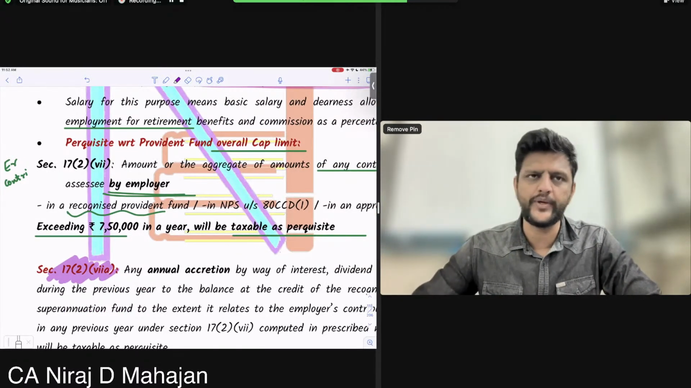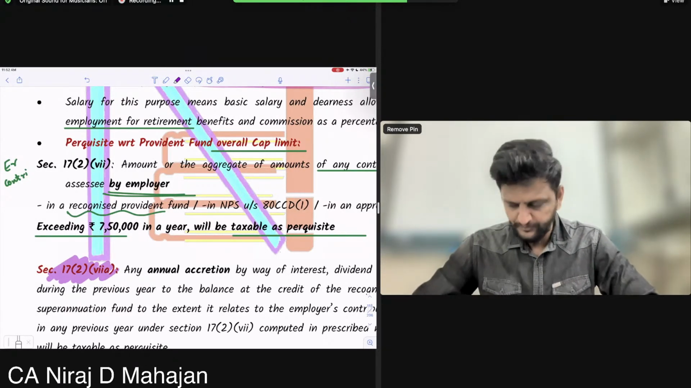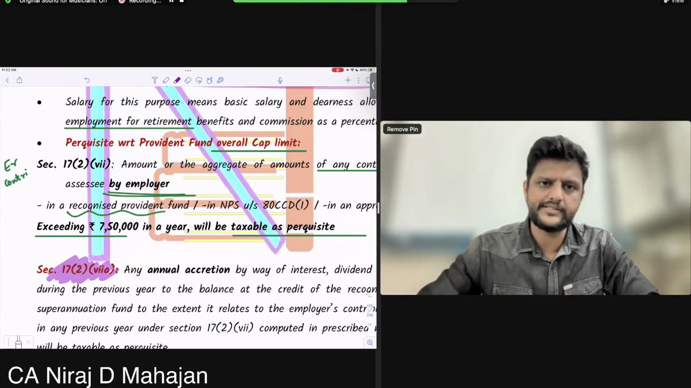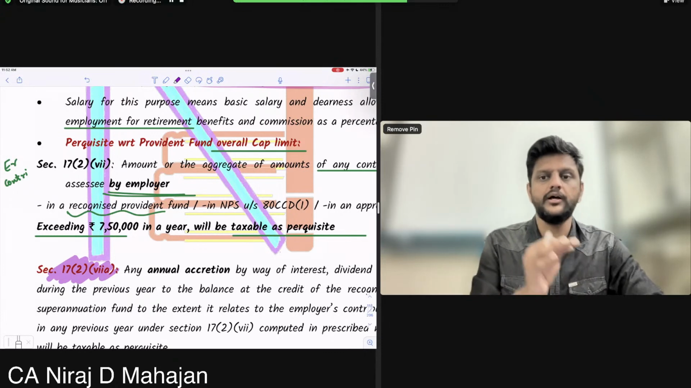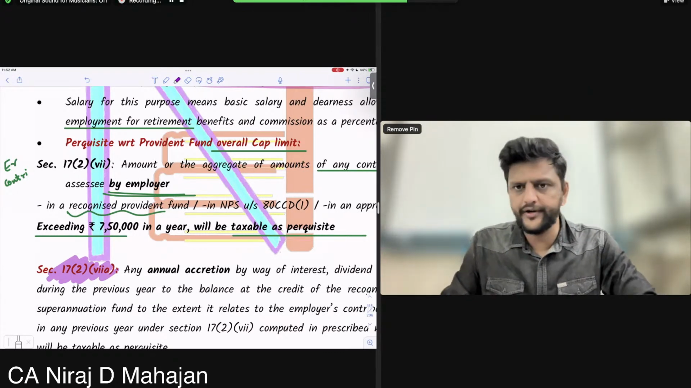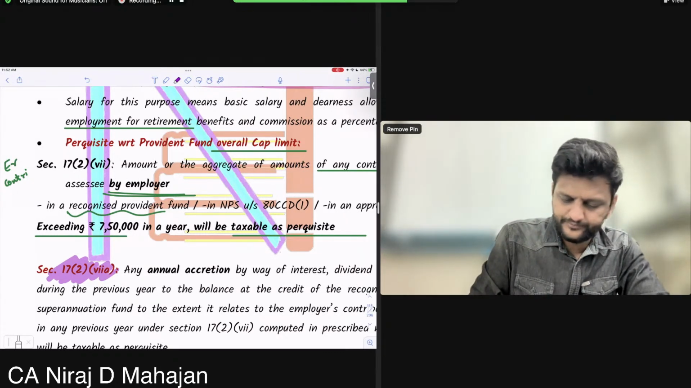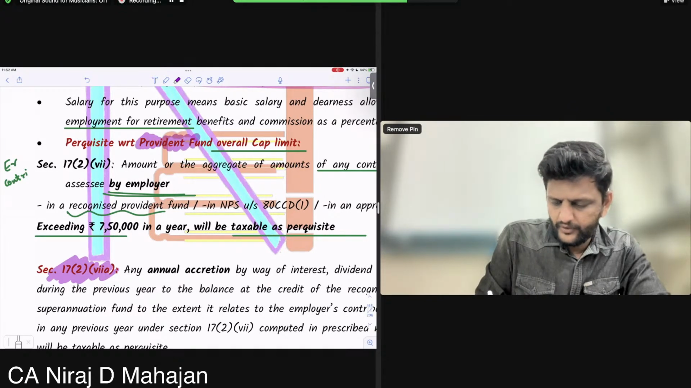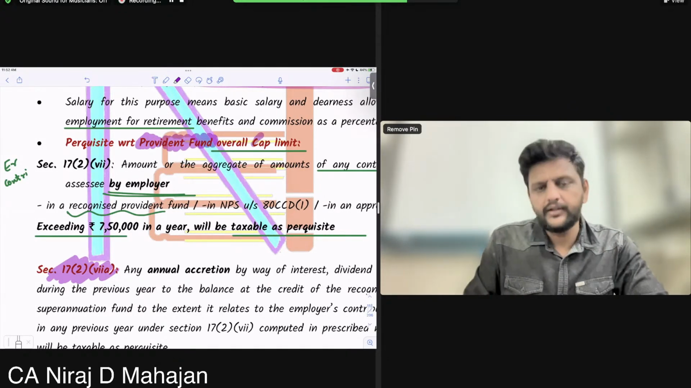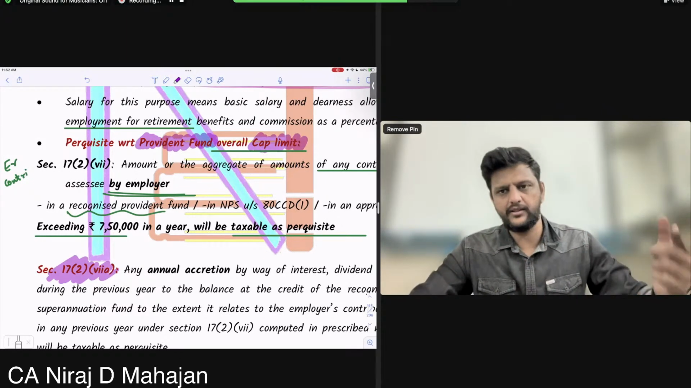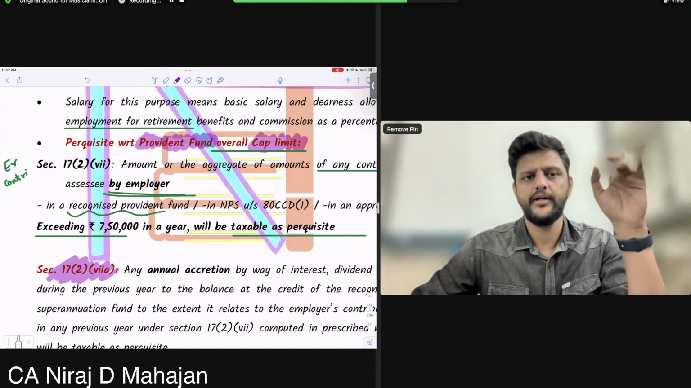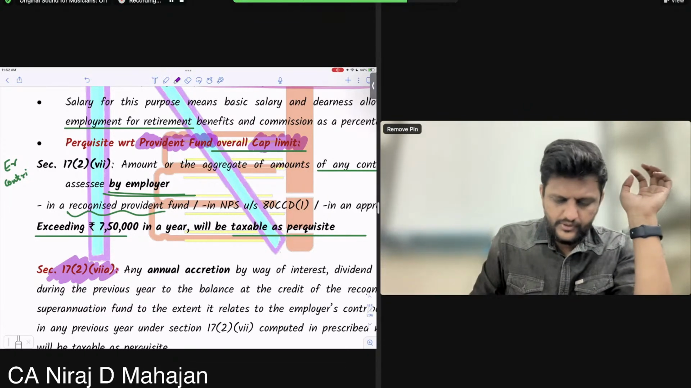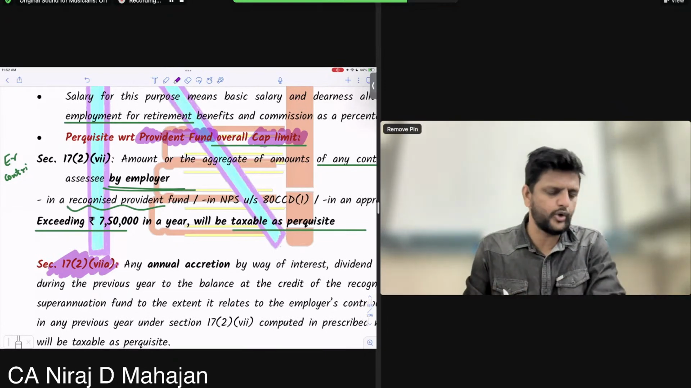Just like in house property, bacho, we have an upper limit of 2 lakh rupees for 24B deduction, interest for self-occupied properties. Here also, how much the employer can contribute to the provident fund. There is an upper limit. Okay, cap limit. That means the employer can contribute more than the limit, however, it will be taxable. Understand? Okay.